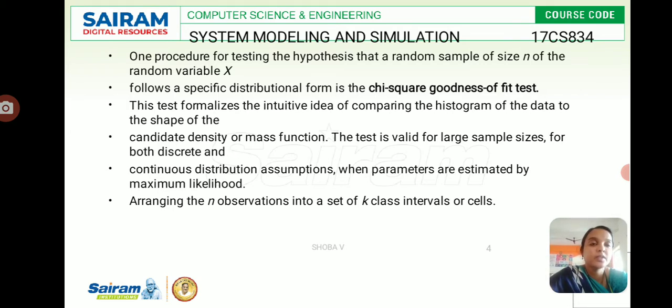the discrete distribution. So from 9 to 4 p.m. there is an interaction between the tellers and the people who are working there, and so in discrete distributions we can process those things from 9 to 4 p.m. and arrange the n observations into a set of k intervals or cells. So every time there is an observation, frequency will be followed in these kinds of concepts.